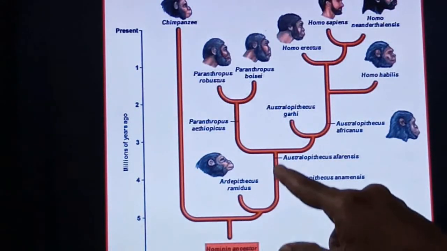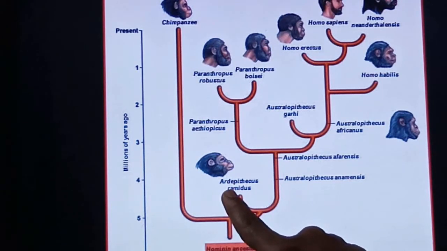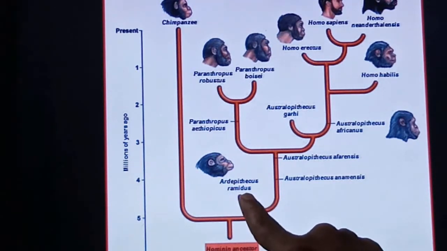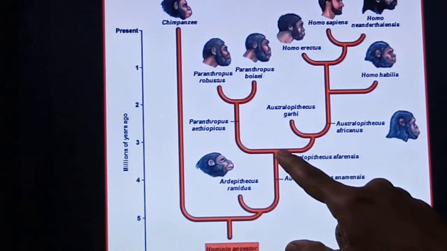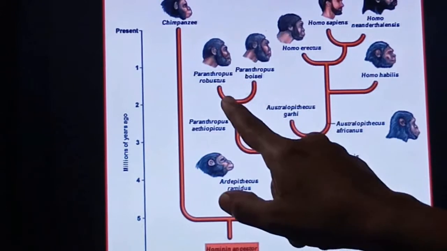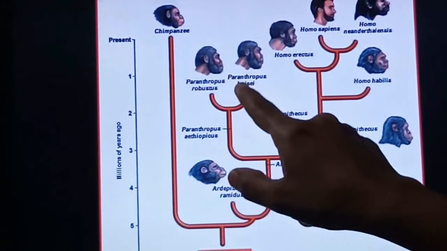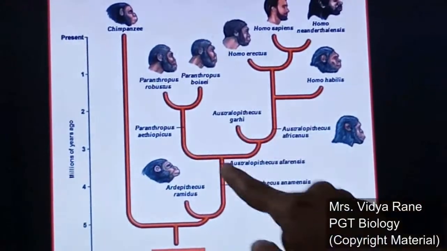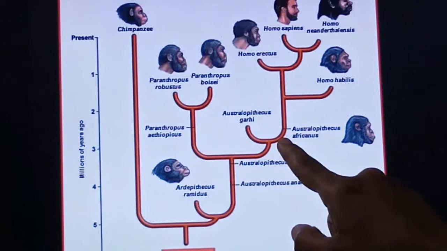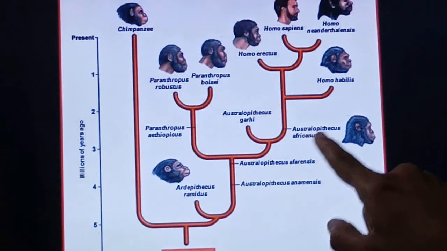Then if you go on seeing, here is one more species, Ardipithecus ramidus, which evolved later. Then this stock further goes on to develop into Paranthropus robustus and Paranthropus boisei, right? So these two species are formed from this, and further if you go on seeing, Australopithecus africanus is formed, right?